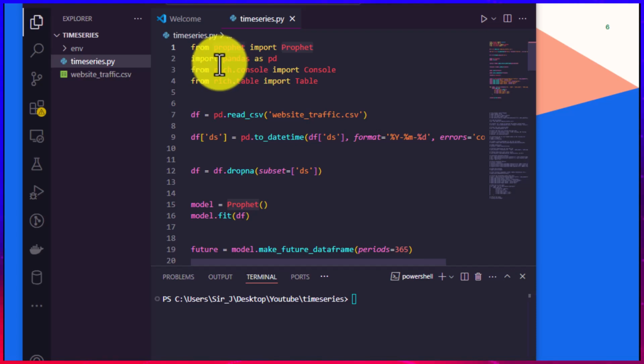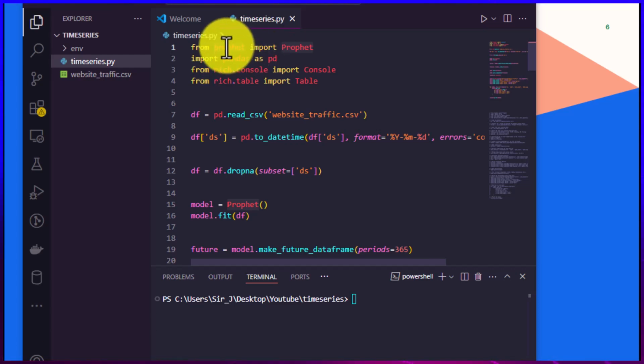All right, and it uses a decomposable model that breaks down a time series into several components like trends, seasonality, and holidays. So the model then uses these components to make predictions about future trends. And we will see that in a jiffy.